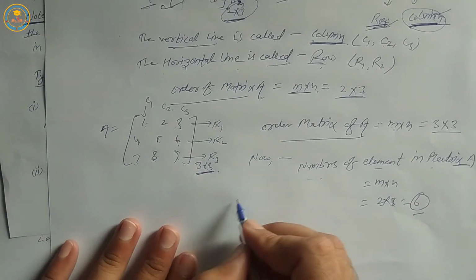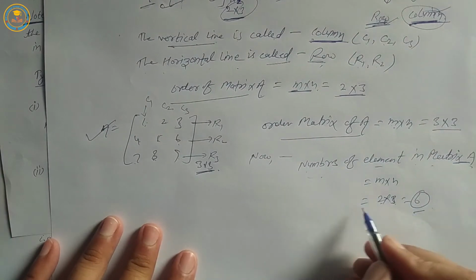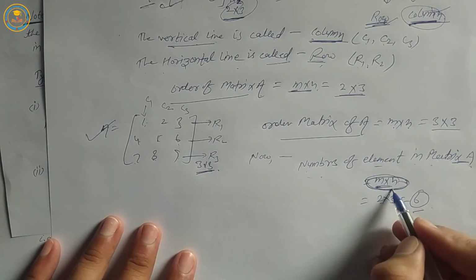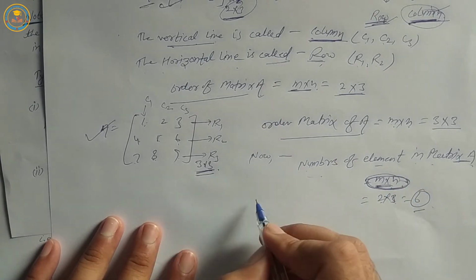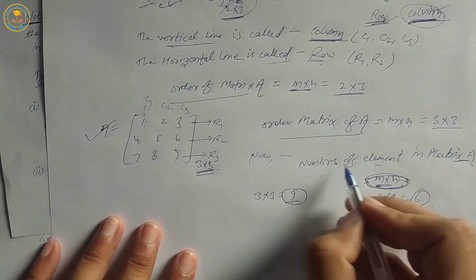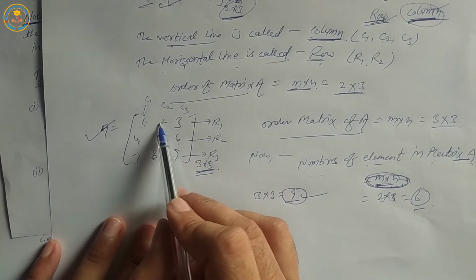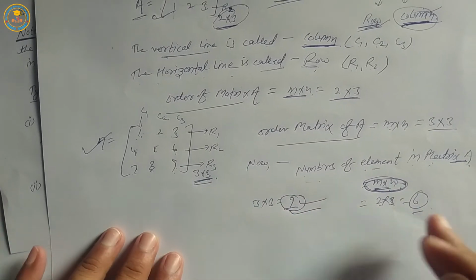And the number of elements in matrix A is equal to the order M cross N. It means 3 by 3. 3 by 3 is equal to 9. The number of elements in matrix A is equal to 9: 1, 2, 3, 4, 5, 6, 7, 8, 9. Okay.